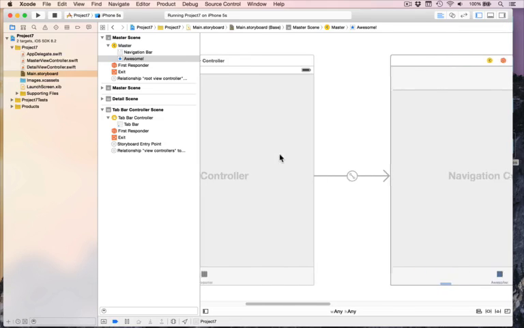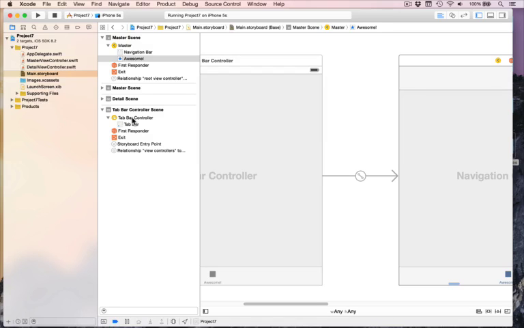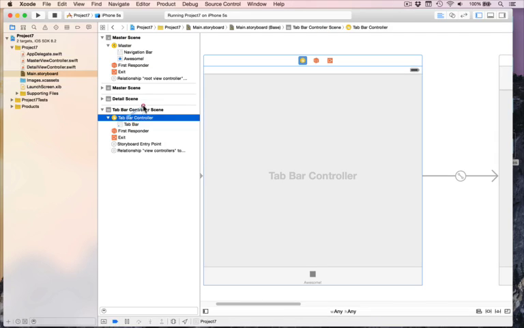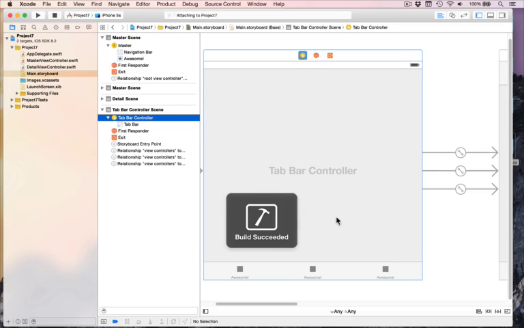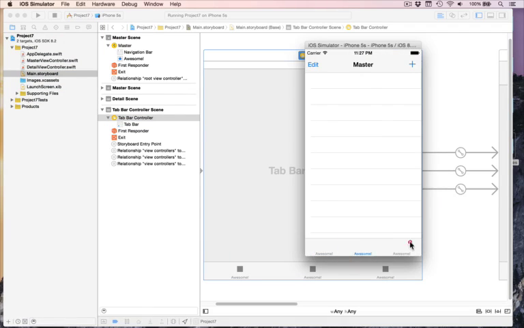If I were to, say, add this navigation controller again, what I'd do is I'd control drag from tab bar controller up to master and say view controllers, and it adds it to the array. So you can see, well, it's there twice now. That wasn't too hard at all, Paul. Well, fantastic. Let's add it a third time. Look, view controllers. So each time you're doing that, it's adding this view controller again and again and again to the array of view controllers that belong to this tab bar controller. So we've now got awesome, awesome, awesome, which is clearly very awesome. And you'll see it appears 3 times. So it kind of looks like it works.